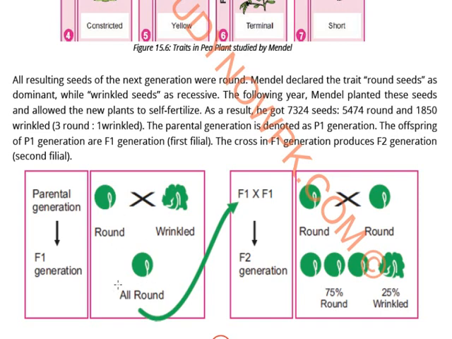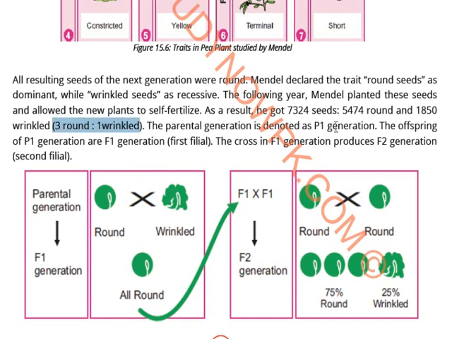All the seeds were round. All resulting seeds of the next generation were round. Mendel declared that the trait round seed was dominant while the wrinkled seed was recessive. The following year, Mendel planted these seeds and allowed the new plants to self-fertilize. Now, what happened? Self-pollination took place, and as a result, he got 7,324 seeds, 5,474 round and 1,850 wrinkled. Again, the result was that round seeds were more and wrinkled were less. So the ratio became 3 round to 1 wrinkled.